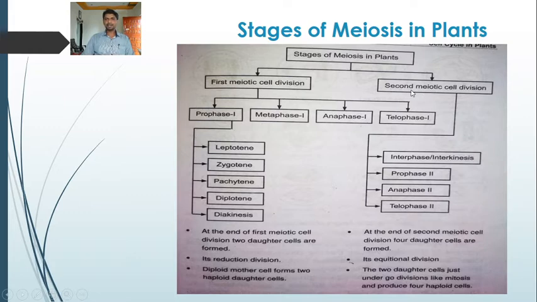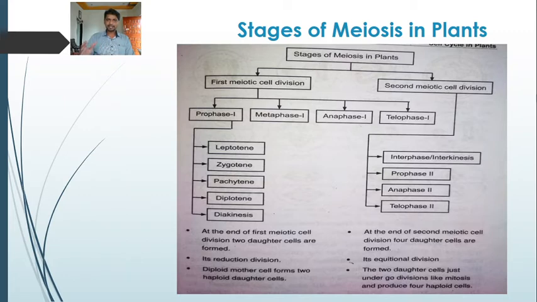Okay. Now the second meiotic cell division, which is also referred to as meiosis second, is subdivided into four phases: prophase second, metaphase second, anaphase second, and telophase second. Okay, so these are the various stages of meiosis. Meiosis is a continuous process, but for our understanding we divide meiosis into two broad stages: meiosis first and meiosis second.